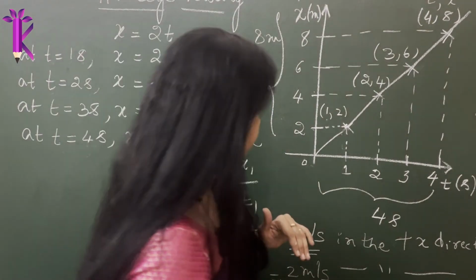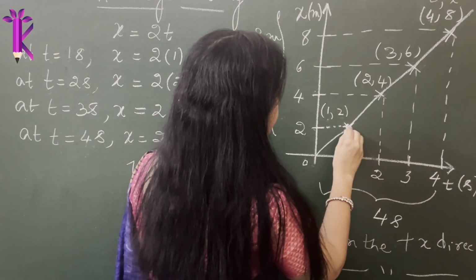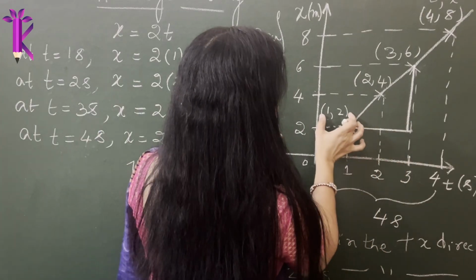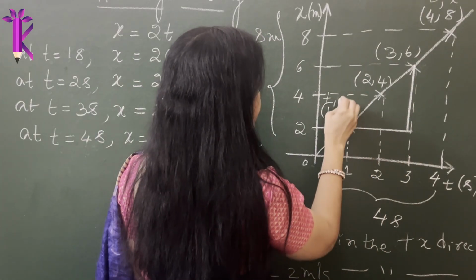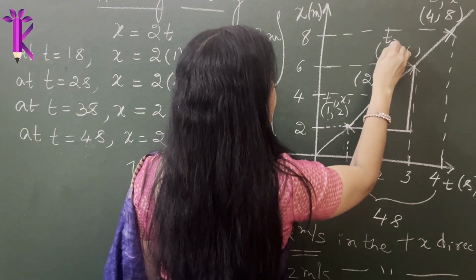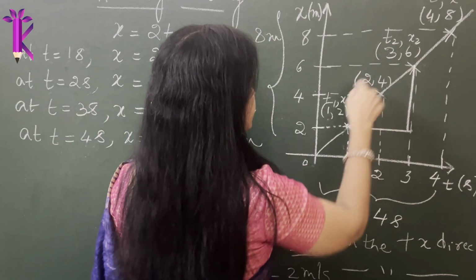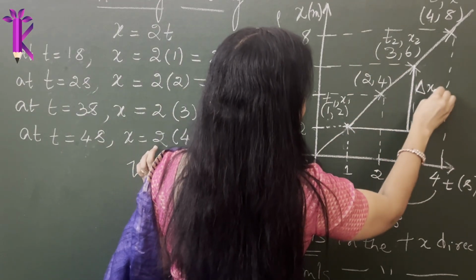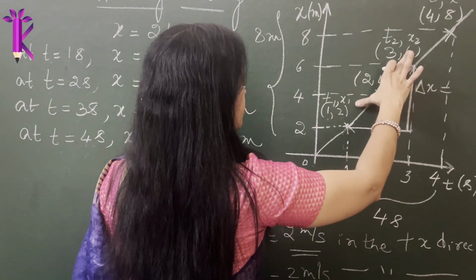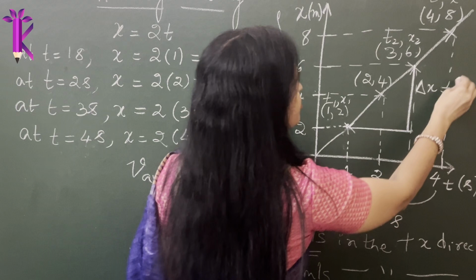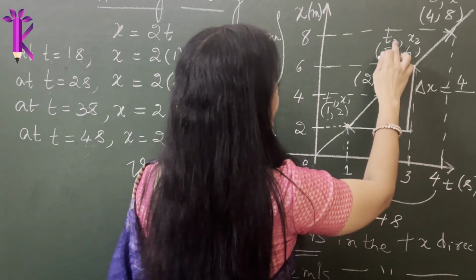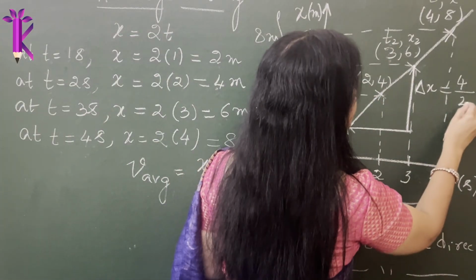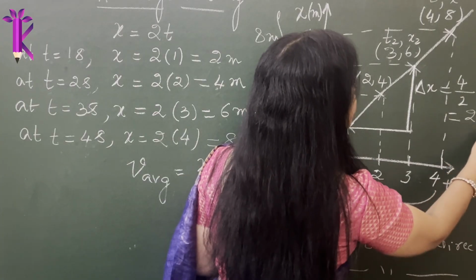If I have to do it graphically, then what do you do? You take the slope of this. So we draw a triangle here. See the values. This is your t1 and this is your x1, and this will be your t2 and this will be your x2. So substitute the values. Delta x in this case will be x2 minus x1. x2 is 6, x1 is 2. So 6 minus 2 will be 4, divided by t2 minus t1. t2 is 3 and t1 is 1. 3 minus 1 is 2. Again you get 2 meters per second for this.